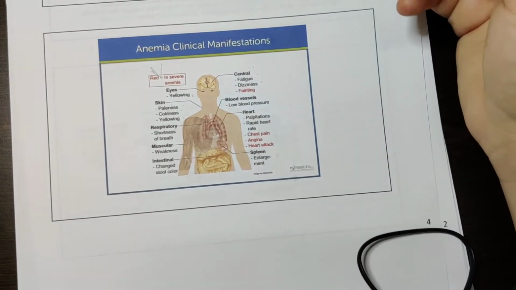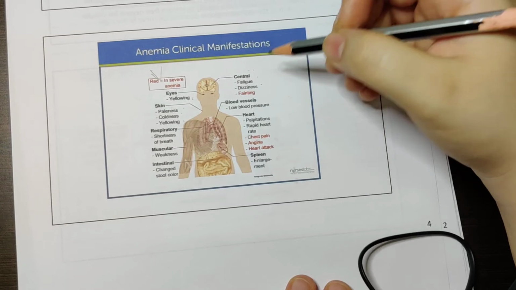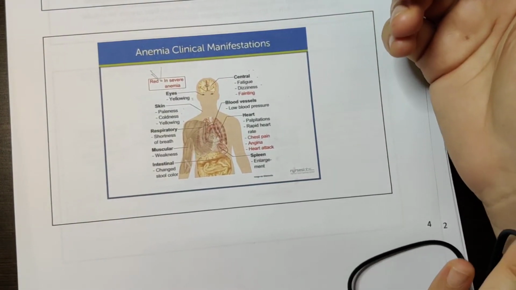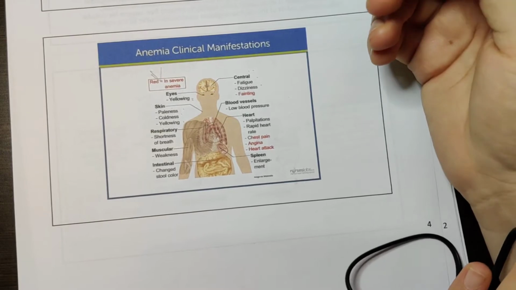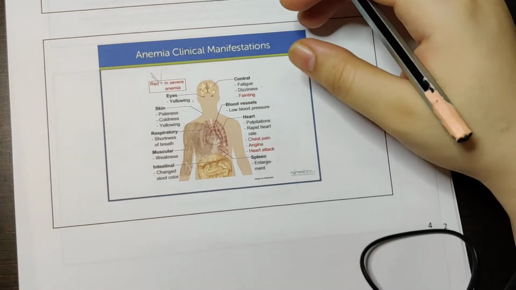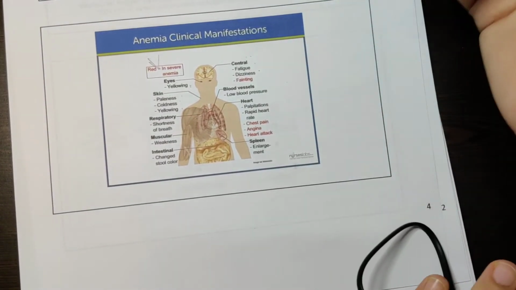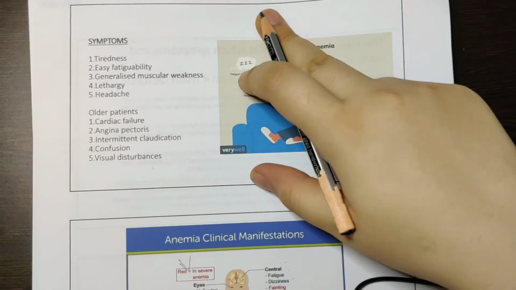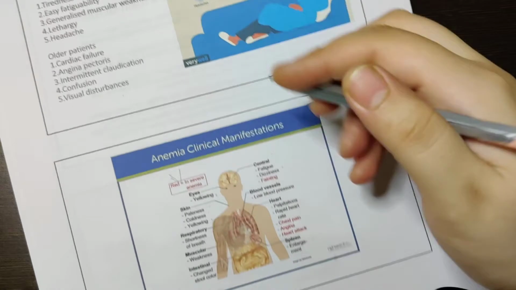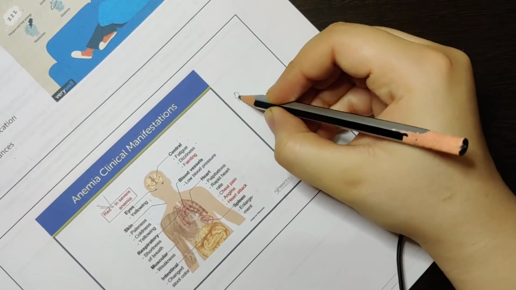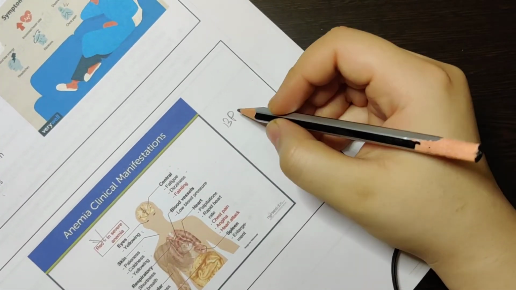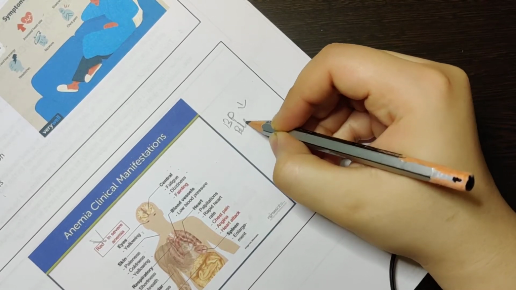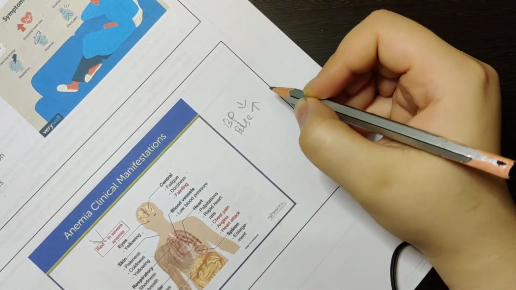Now coming to the blood vessels. When you're checking the pulse in the hand, you'll come to know that the blood pressure is very low. You're not able to feel the pulse properly. Okay. You're not able to feel the BP, but the pulse is going to be high. Why the pulse is high, I already explained to you. Okay, so you need to know here the BP, the blood pressure, will be low, but the pulse will be high.